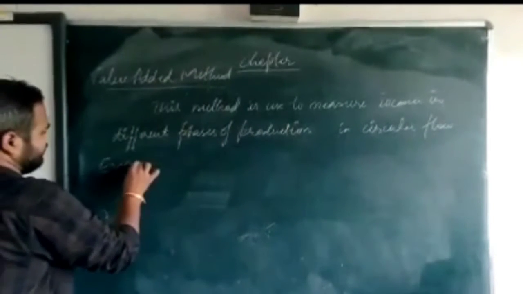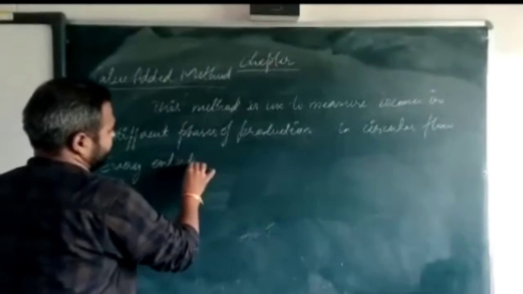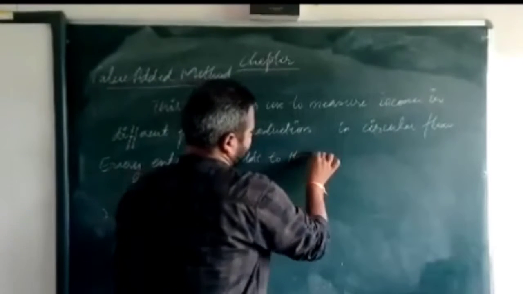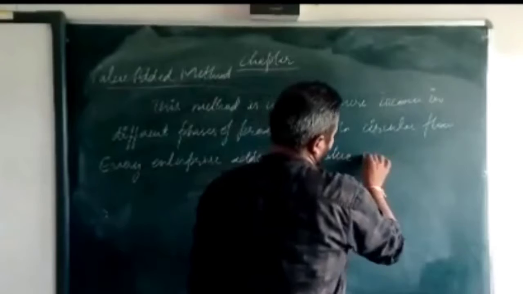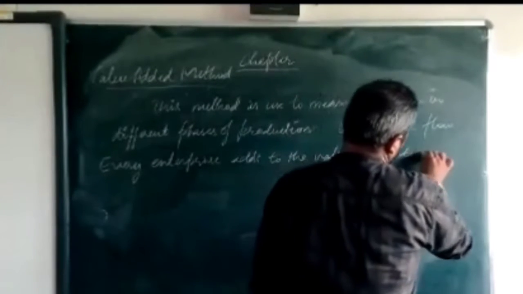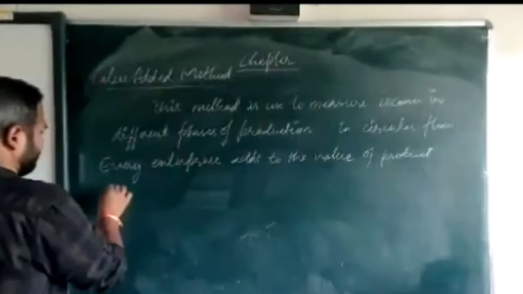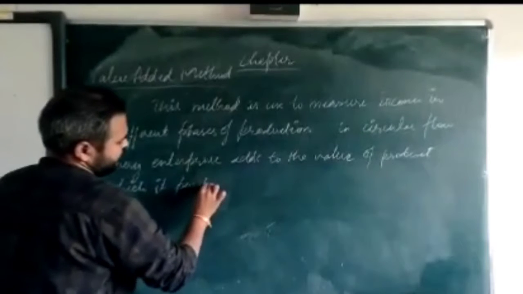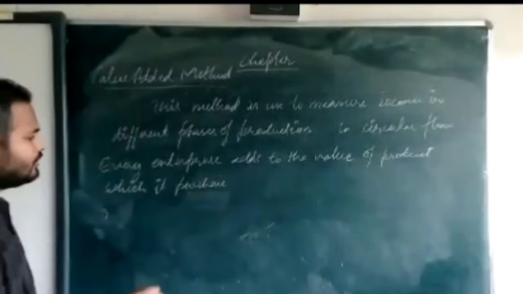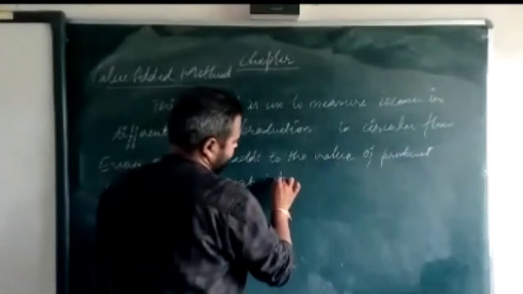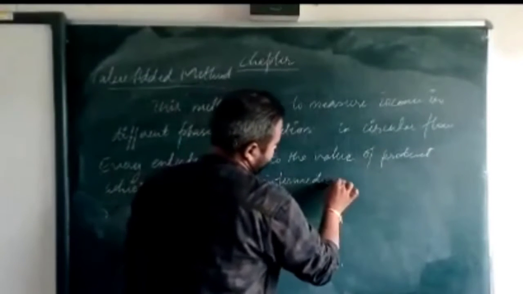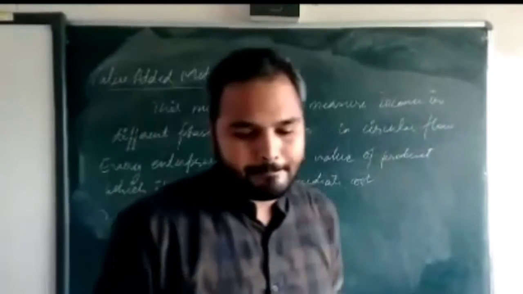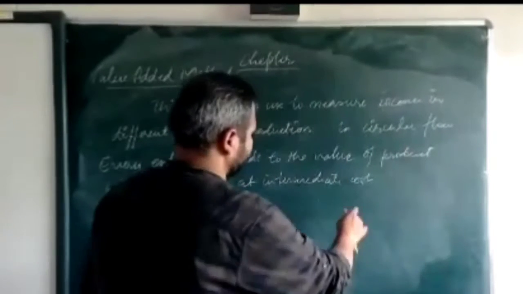First, you see, every enterprise adds to the value of the product which it purchased as intermediate goods.